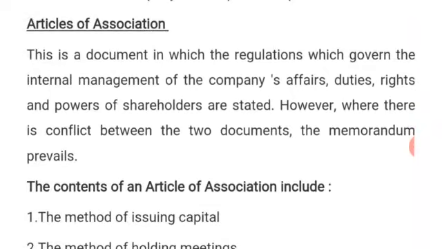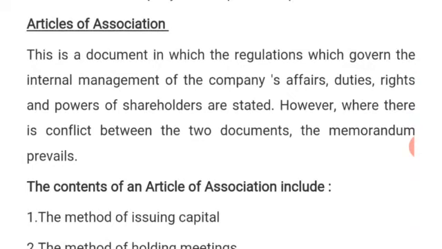So looking at the articles of association, it is a document in which the regulations which govern the internal management of the company's affairs, duties and rights and powers of the shareholders are stated. Meaning that it's a document that has to do with what? Internal arrangement of the company.